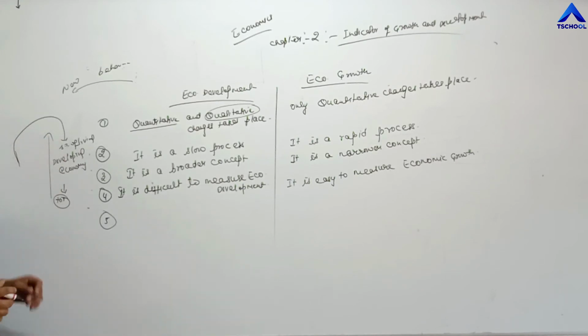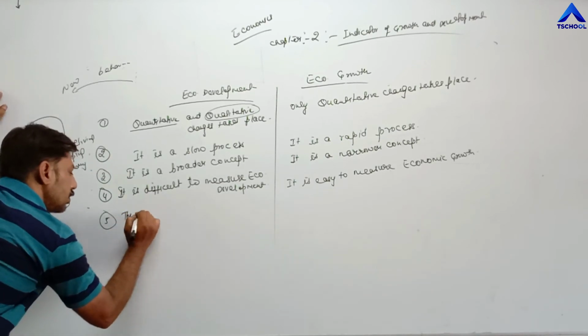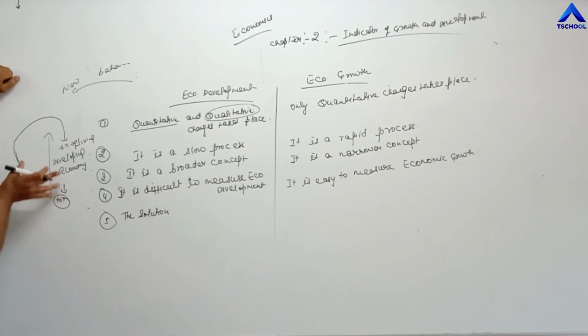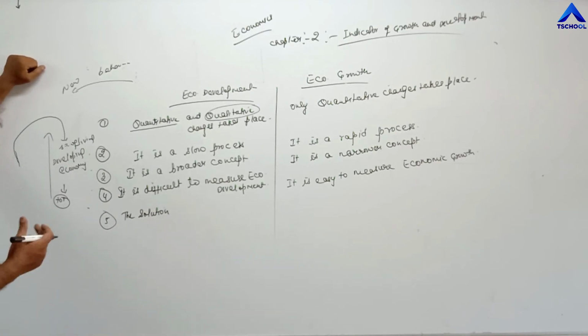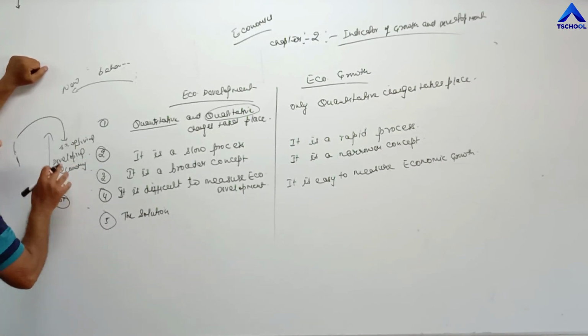That's why we can say that the next difference, the reason is that these are the basic problems of any developing economy: problems of poverty, problems of unemployment, problems of low education. So when they are in the process of solving these problems, they are called developing economies.